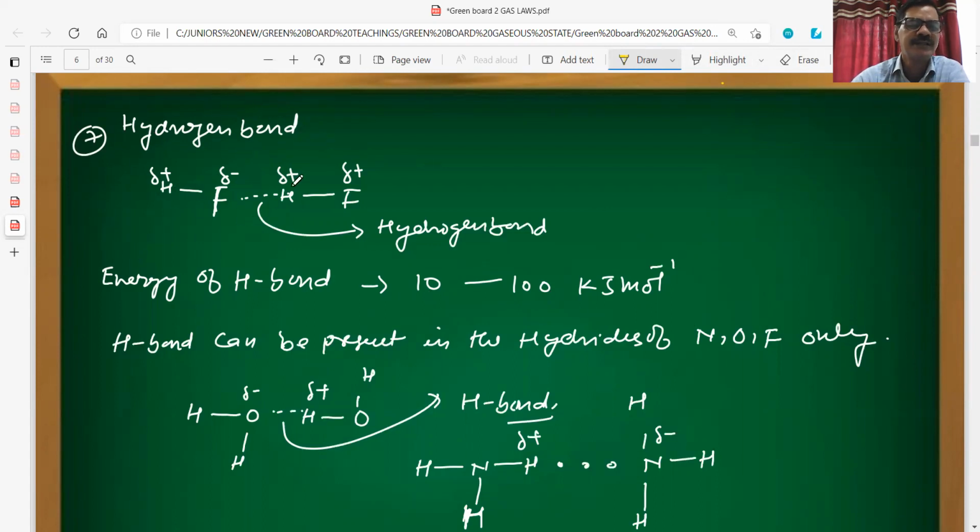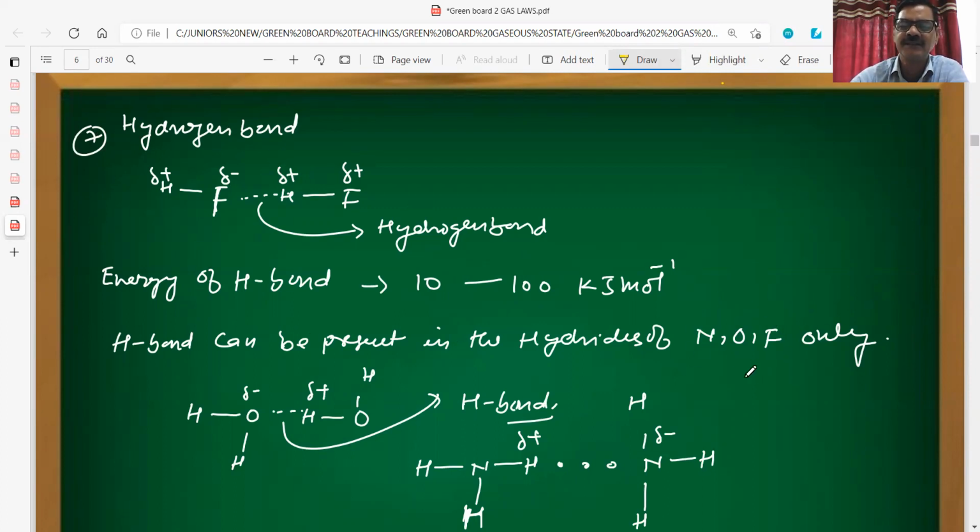So a partial or weak force of attraction among different polar molecules, if its magnitude is greater than 10 and goes up to 100 kilojoule per mole, is called a hydrogen bond. An H bond can be present in the hydrides of nitrogen, oxygen, and fluorine only, because these are the most electronegative elements.